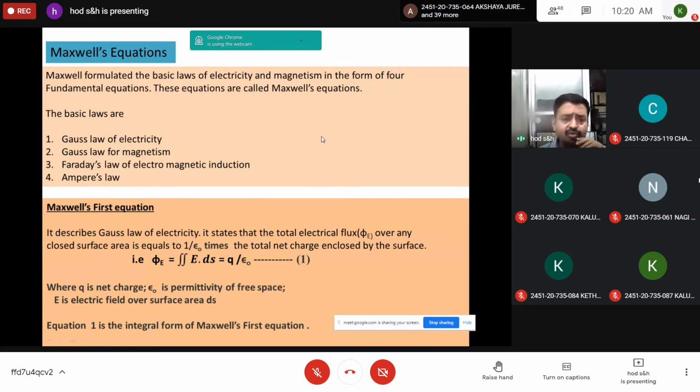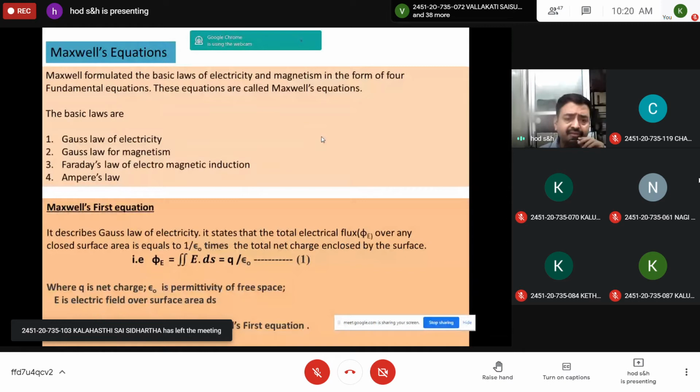The second, Gauss law of magnetism, explains the magnetic property of a material, or how a magnetic field passes through a device or a dielectric medium. The third and fourth equations represent varying fields, the conversion of electric field into magnetic field and of magnetic field into electric field.